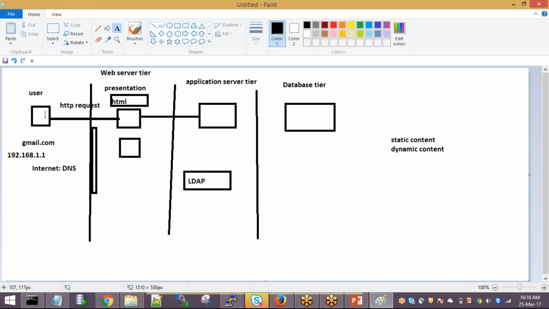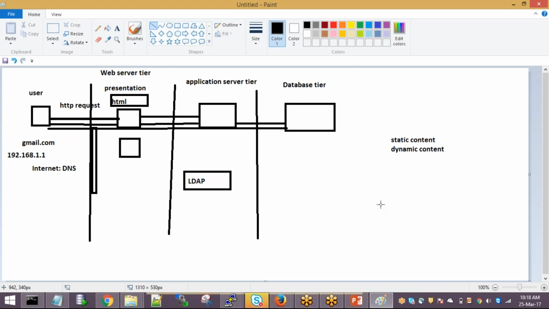Once the user comes here, he'll request for the sent items. Sent items is again stored in the database. So again the request will come from here, then to here, then to the database, and whatever data that specific user has in his sent items will be pulled and sent back to the user through each layer. So this is what actually happens every time you make a request. This is the complete life cycle of an application. This is still not the complete life cycle, there are still small components, but these are the main components.